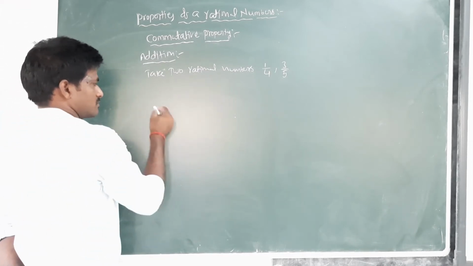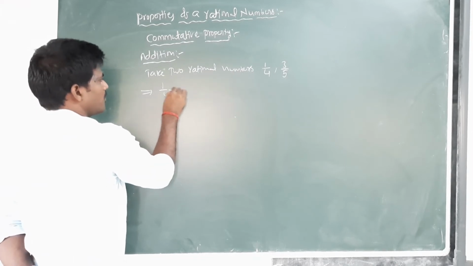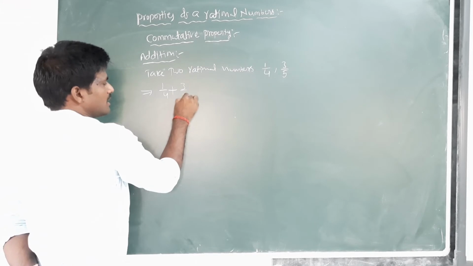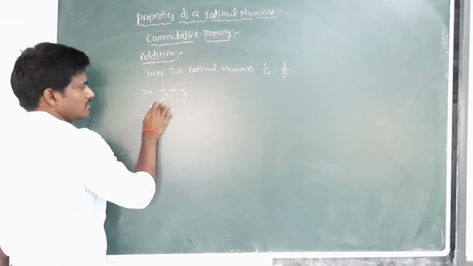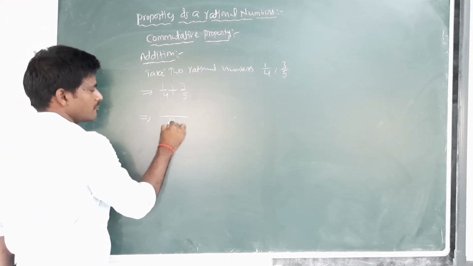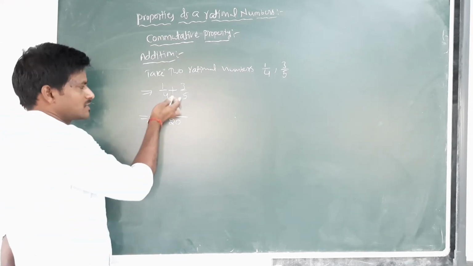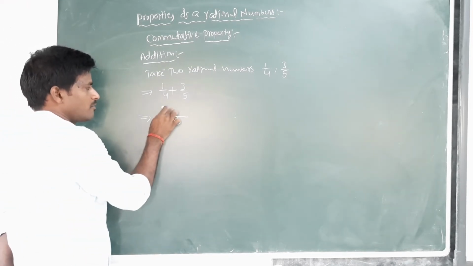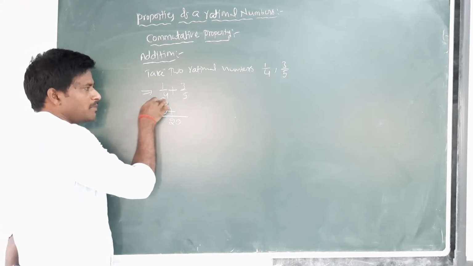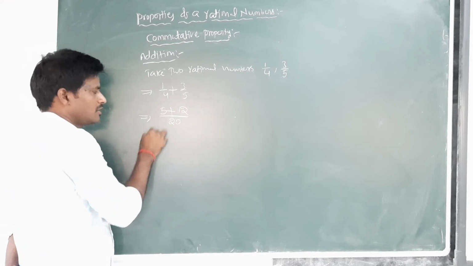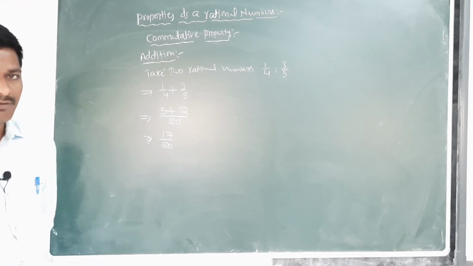First, the sum of 1/4 and 3/5. The LCM of 4 and 5 is 20. Next, 5 multiplied by 1 is 5, plus 4 multiplied by 3 is 12. 5 plus 12 is 17/20.